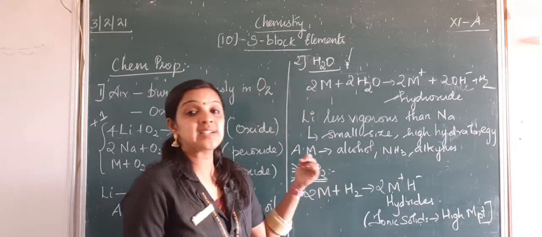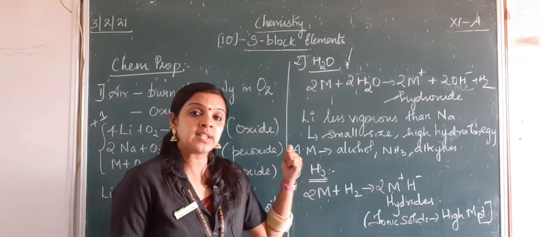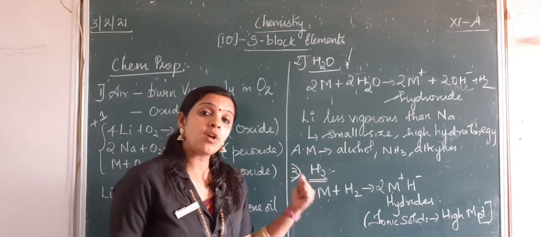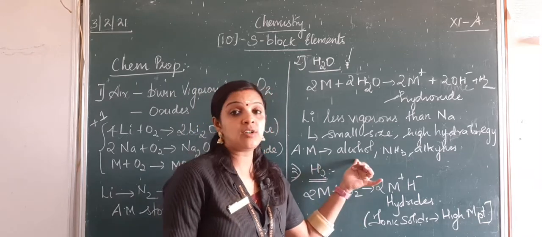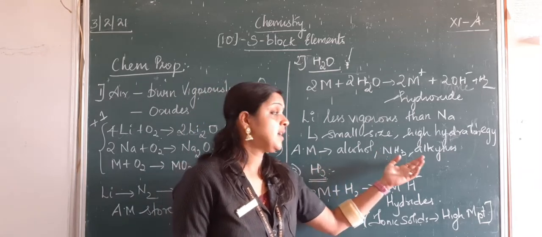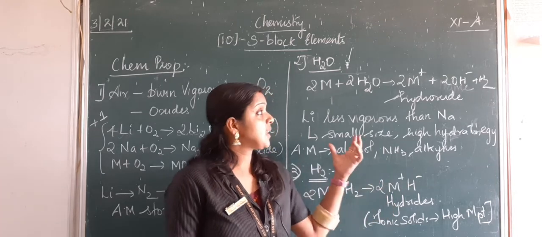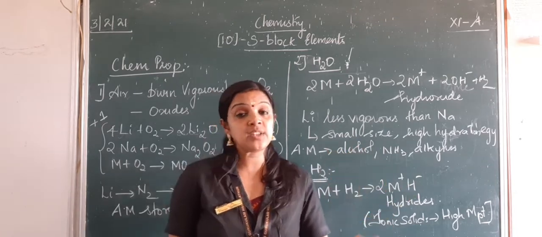So that is why it is less vigorous when reacting with water. But almost all the alkali metals react with proton donors like alcohol, gaseous ammonia and also alkynes.